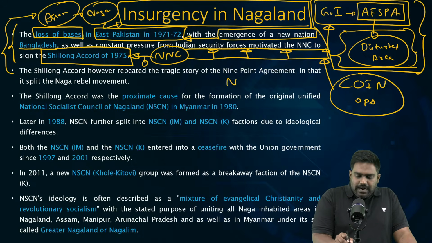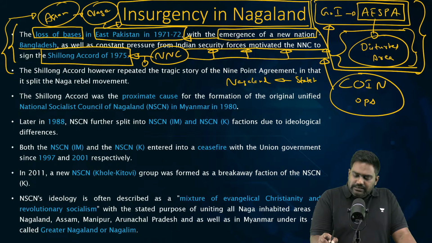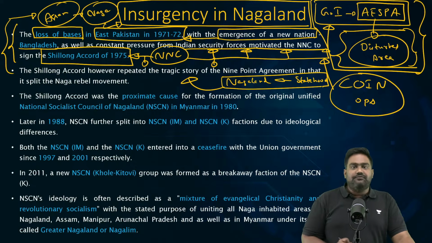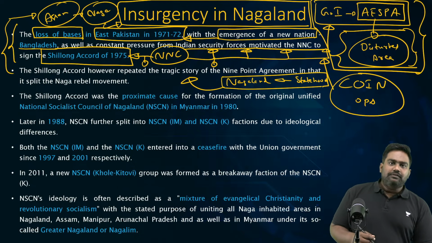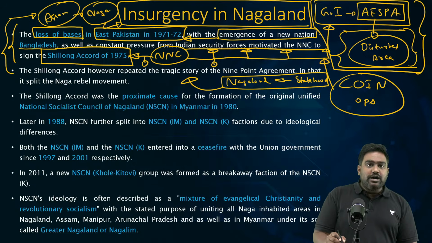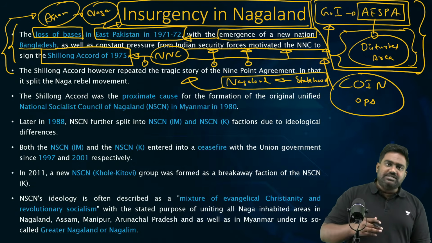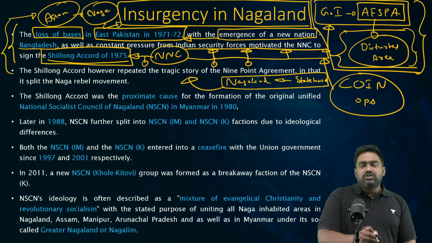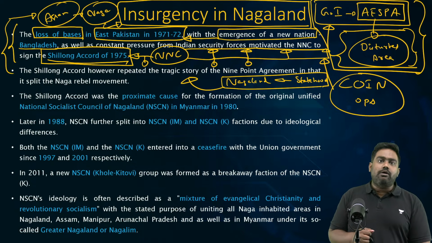To fulfill the demands of the Nagas, Nagaland had been granted statehood in 1962. But this alone was not sufficient to address the factors and the resentment that the Naga community held. Though statehood had been granted, the government was now promising a greater degree of autonomy with constitutional protection under the Shillong Accord, and most of the leaders of NNC had agreed to the Shillong Accord.